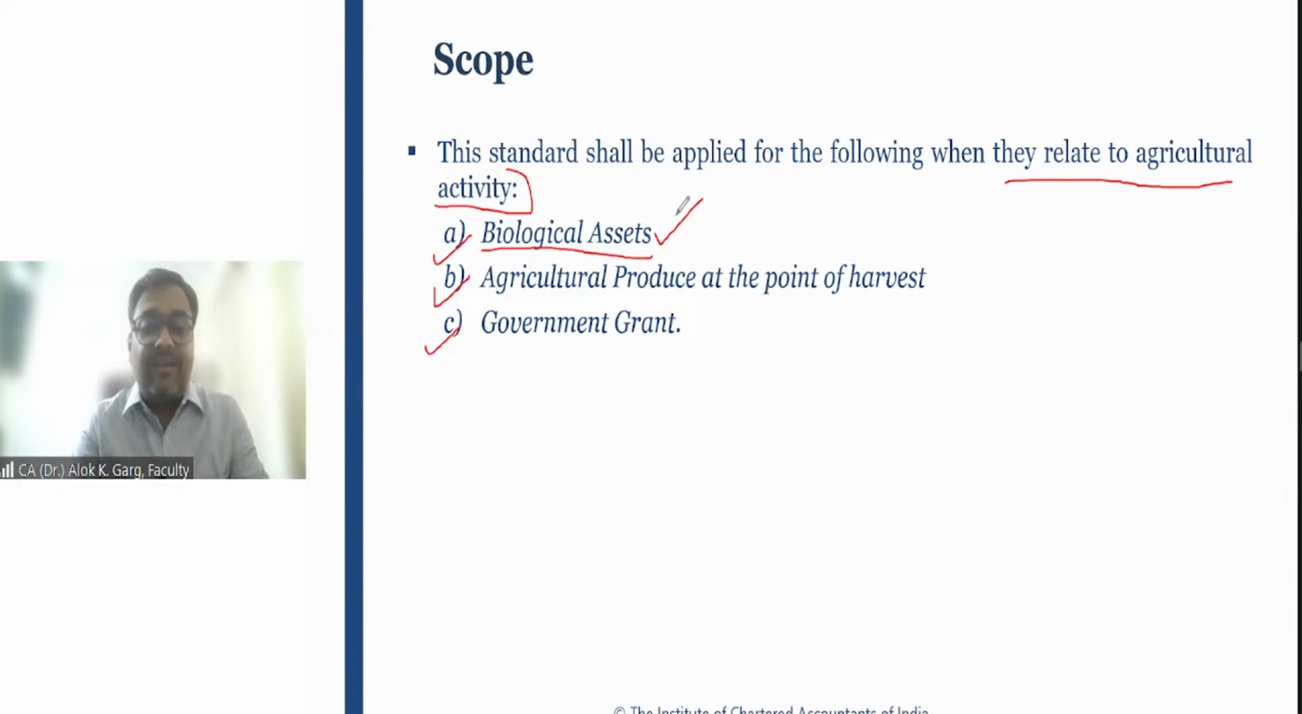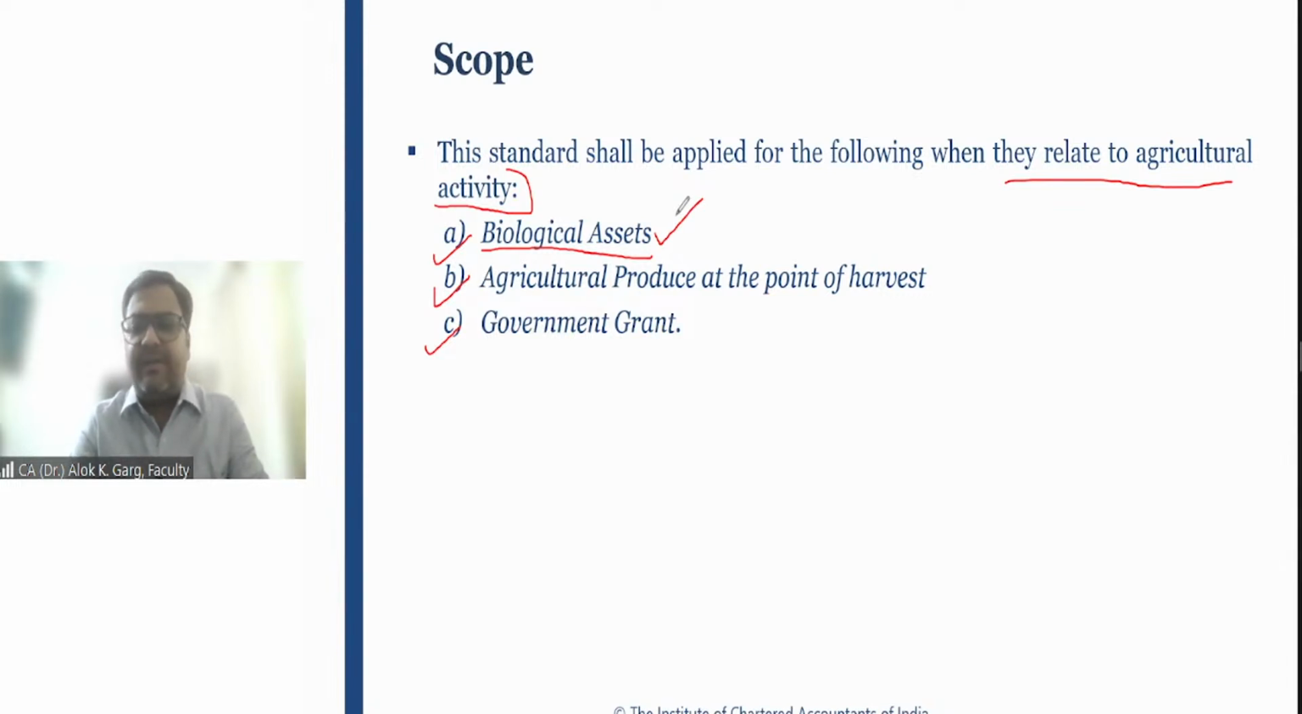Whether these animals are related to agricultural activity? Answer is no. These animals are related to commercial activity. These animals are entertaining the audience, right? These animals are not related to agricultural activity. This circus is no more agricultural activity, right? So the biological assets will be covered under Ind AS 41 only when it is related to agricultural activity, right?